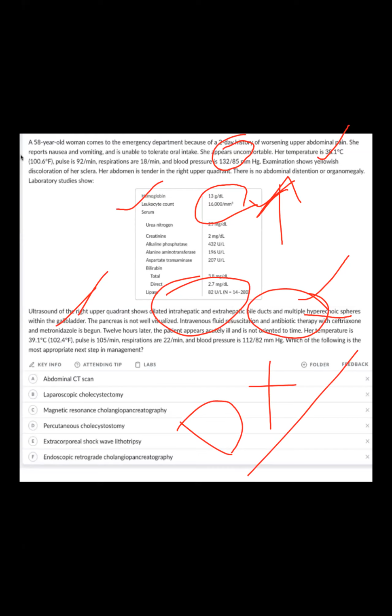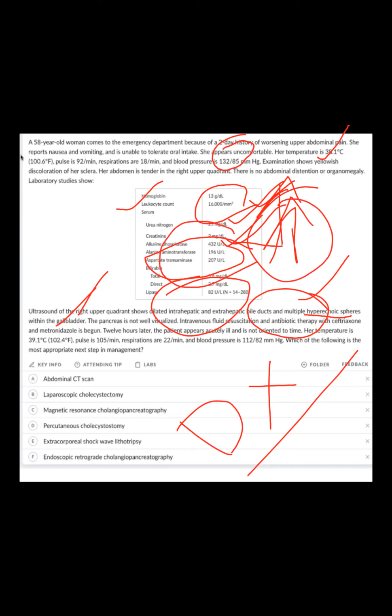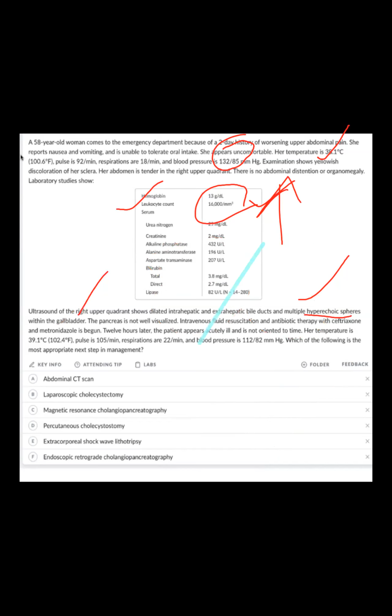With infective, say acute cholangitis. Because glucose is high, ALT and AST are high, but alkaline phosphatase is not high. So alkaline phosphatase is high means it's obstructive. ALT and AST high also suggest cholangitis. Obstructive hepatobiliary picture.